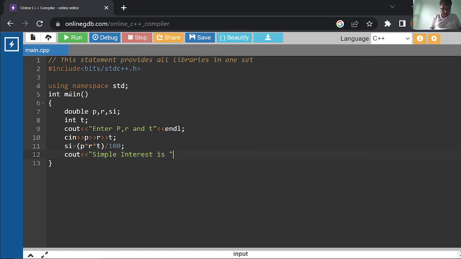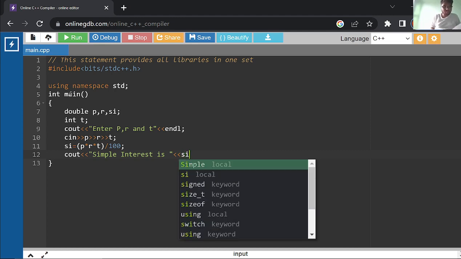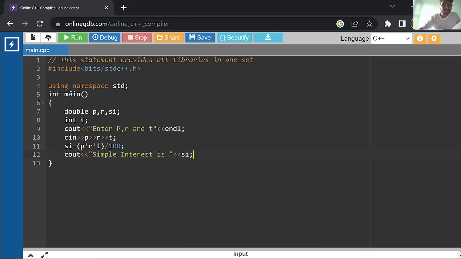When we have to take the variables, we use the right shift operator, instead of the plus symbol like in Java. All right, so now the output, and the code.